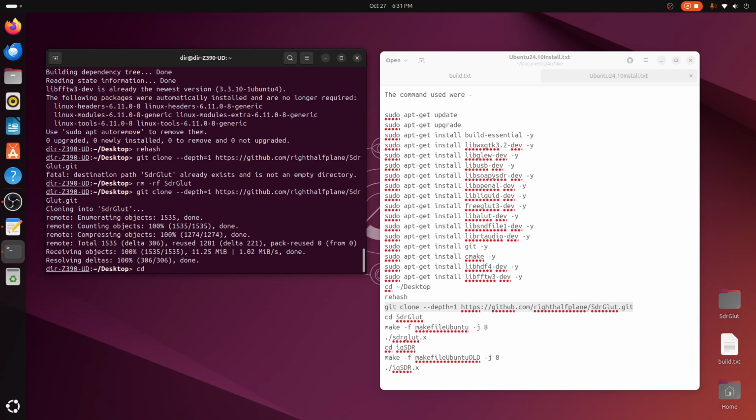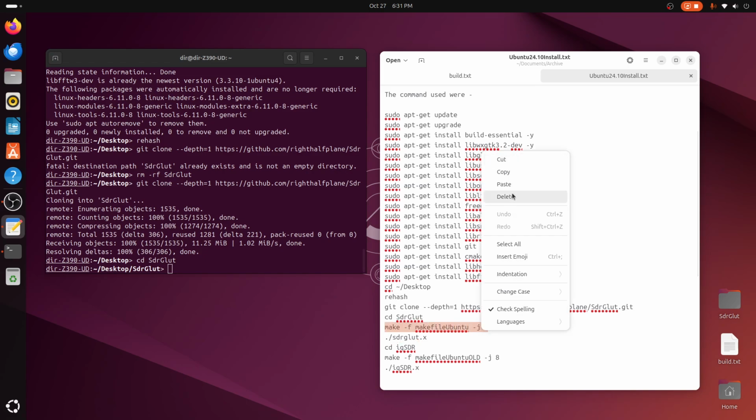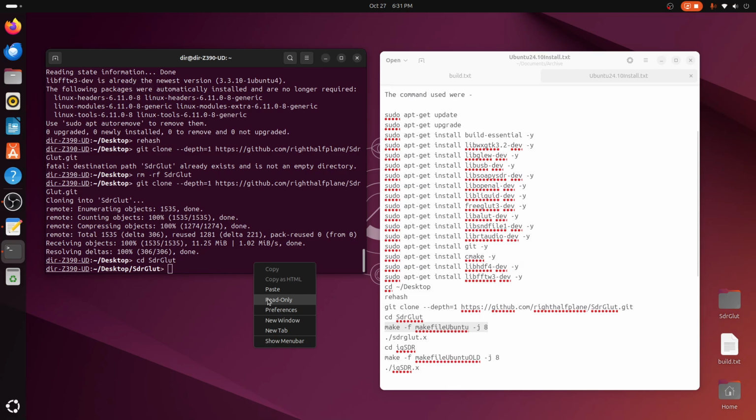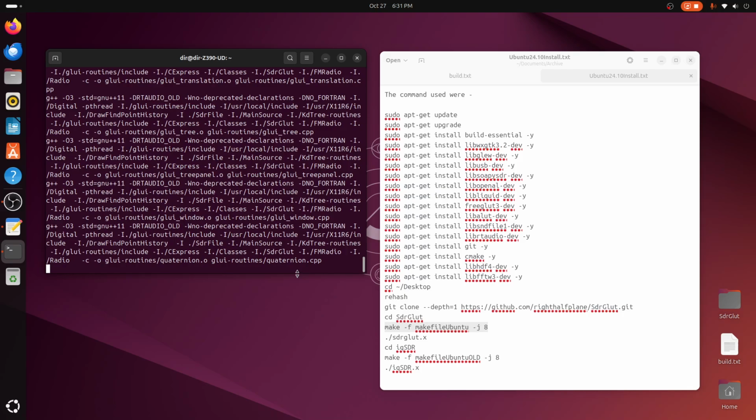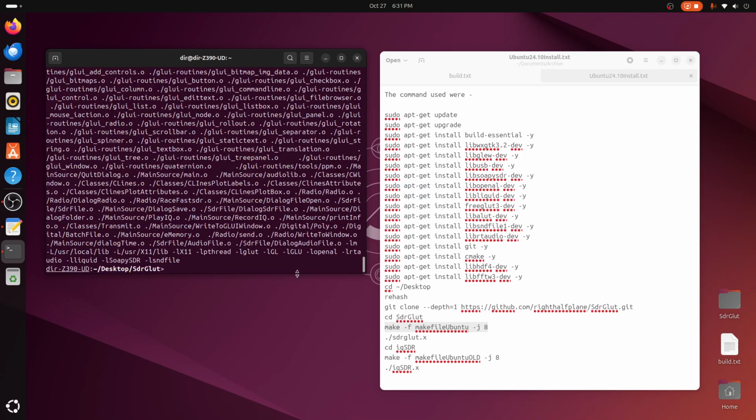And then we'll cd into sdrglut and do a make. So this is compiling all the modules and building the program. And that doesn't take very long to do.